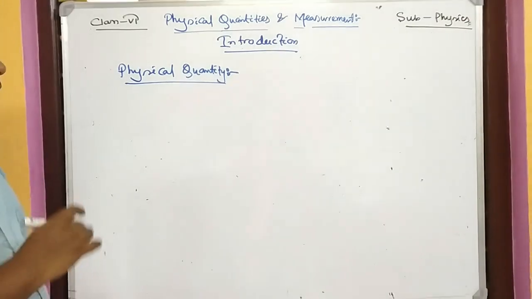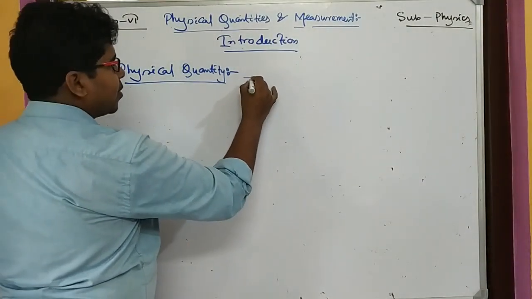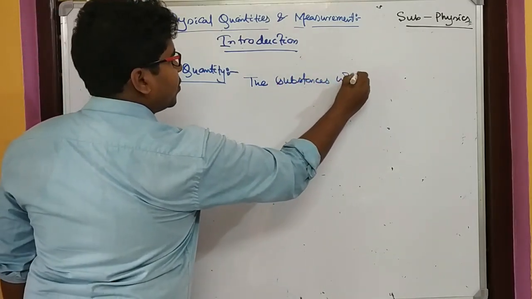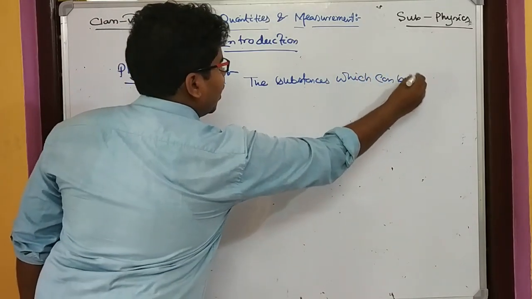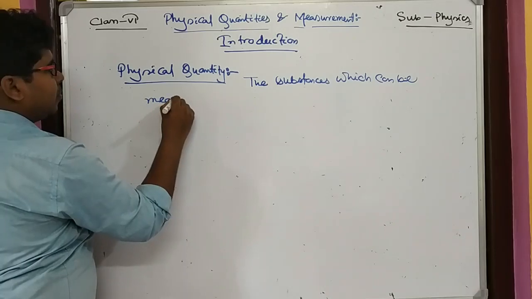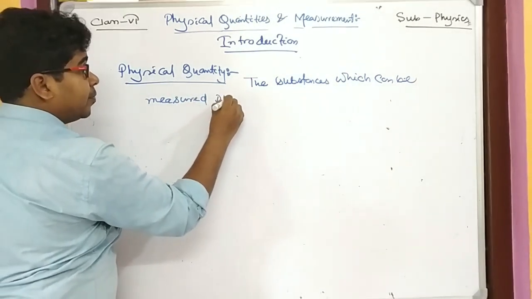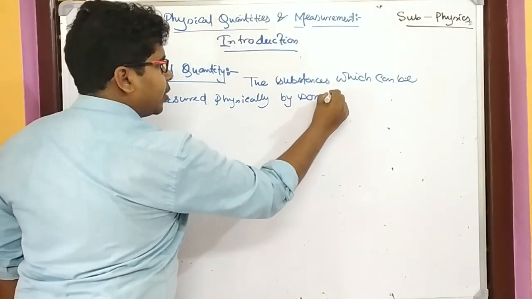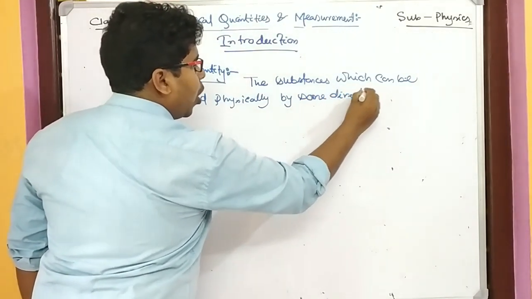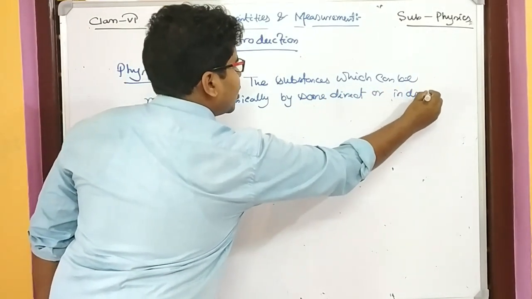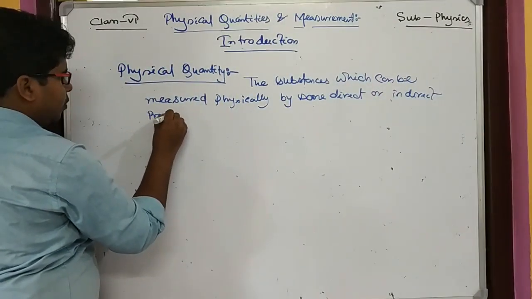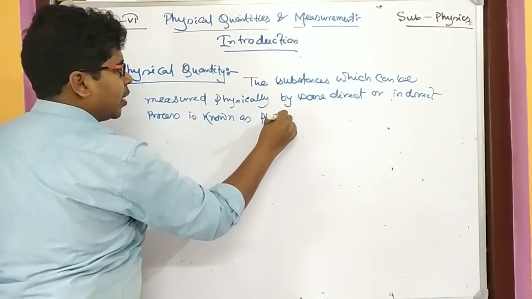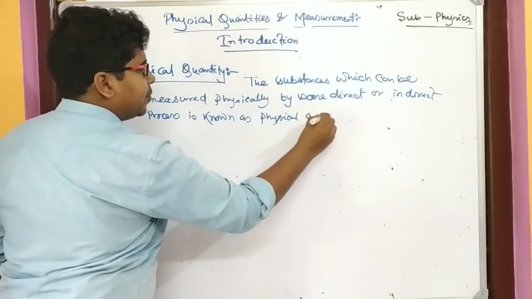But what is physical quantity? Physical quantity means the substance which can be measured physically by some direct or indirect process is known as physical quantities.